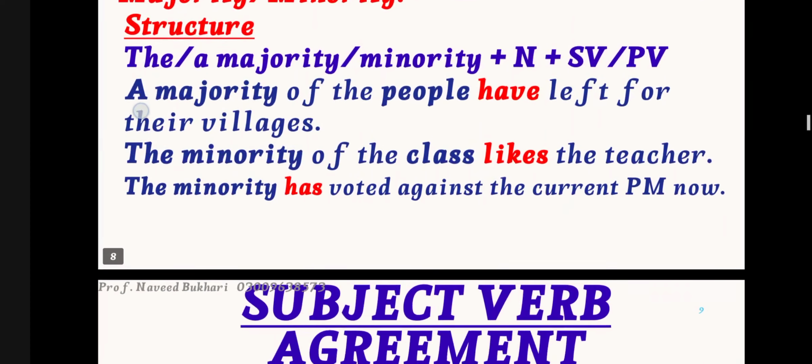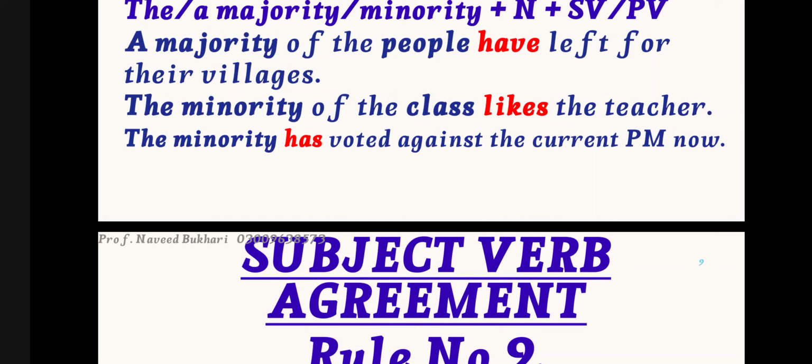The minority has voted against the current PM. There are so many minorities in the country, but that particular minority, I am talking about that particular Muslim minority, for example. So I will use the singular verb with that, that is his.